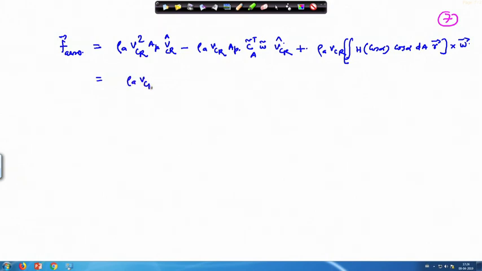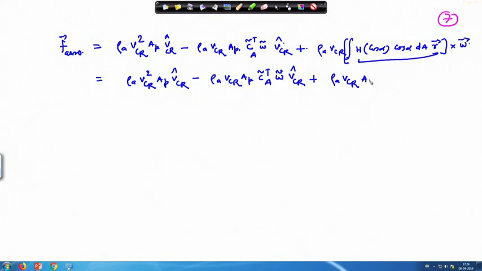So, the equation gets pretty simplified and comes in an elegant format. Rho a V c r, this quantity is A p times C p and then cross omega.